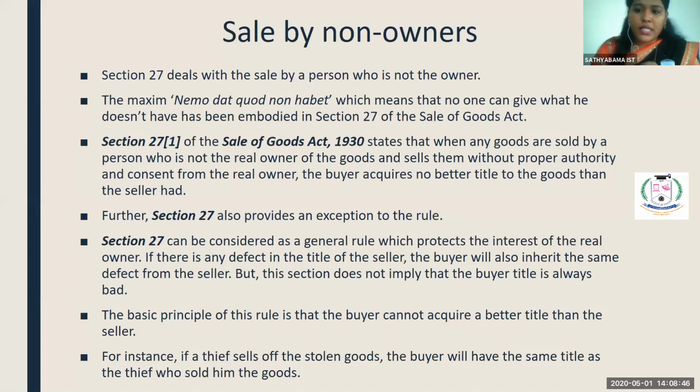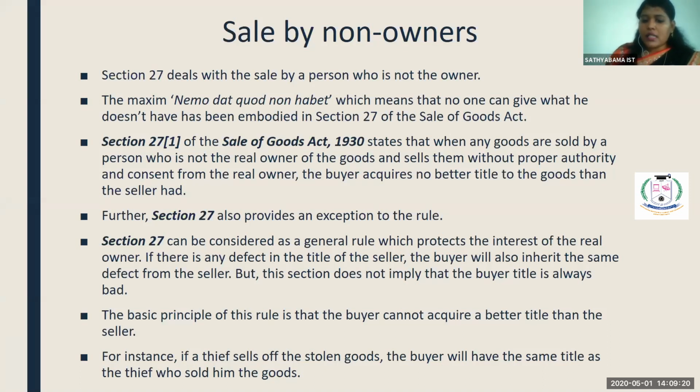Section 27 says that where any goods are sold by a person who is not the real owner of the goods, and he sells them without proper authority and consent from the real owner, the buyer acquires no better title to the goods than the seller had. But we have seen certain exemptions, right? If you have received the goods from a mercantile agent, you will get a better title if you are unaware of the fact.